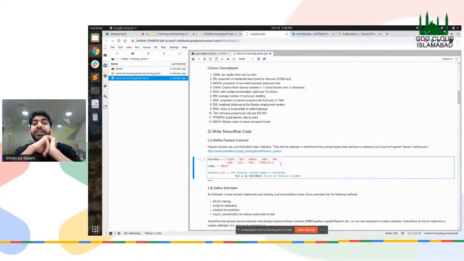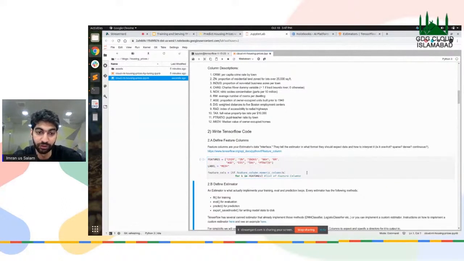Now, what we're going to do next is basically tell the estimator in which format we should be expecting the data, right? So for training and for inference as well. The label is the MEDV, which is the median value of owner occupied homes, basically the price of the house, right? And we're going to be using the TensorFlow feature column, numeric column. We're going to be making the list of these feature columns, right?